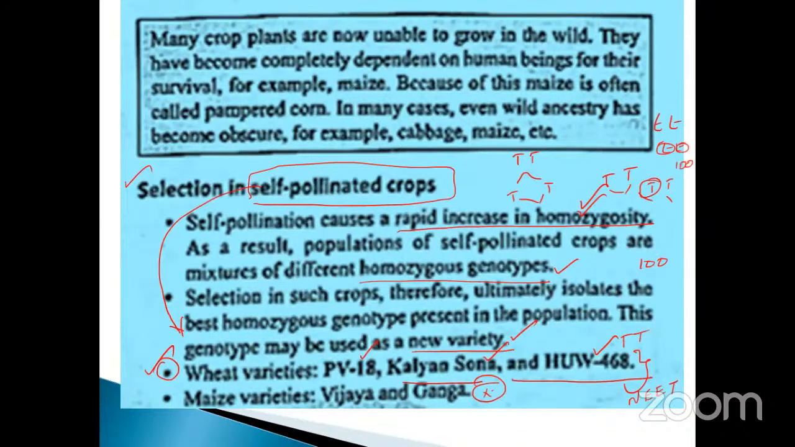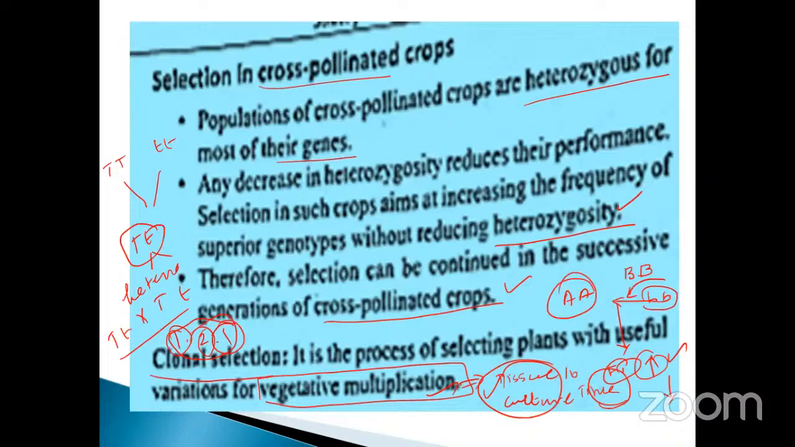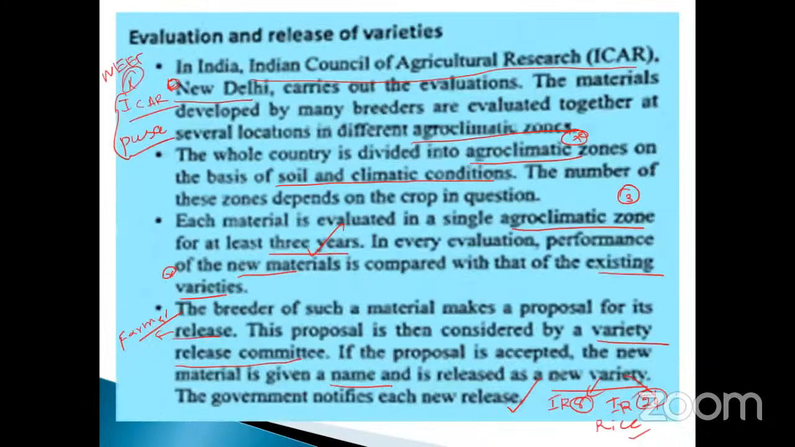Okay, what are the examples of self-pollinated crops, and what are the defects? The examples are rice and wheat, all those things we already discussed, particularly Vijaya and Ganga, Kalyan Sona. These are the wheat varieties. Maize varieties, Vijaya and Ganga, already discussed. And selection of cross-pollinated crops: cross-pollinated means heterozygosity. How will the F1 generation be? It will be very effective in nature. Okay, inbreeding depression will not happen. All those things we already discussed.